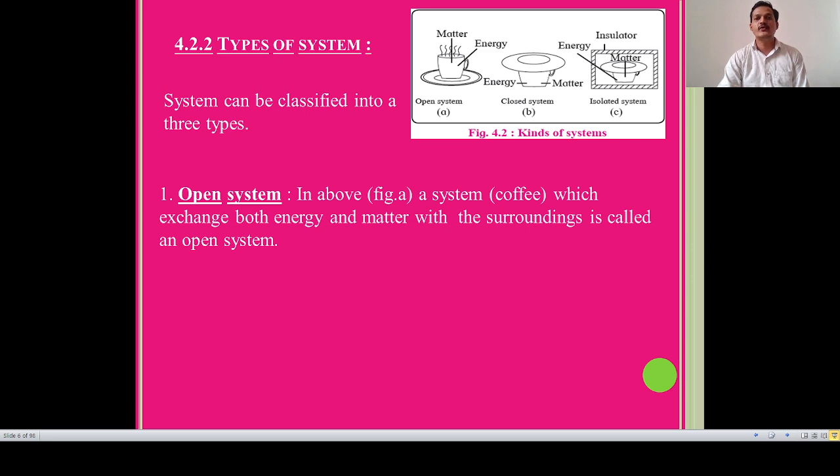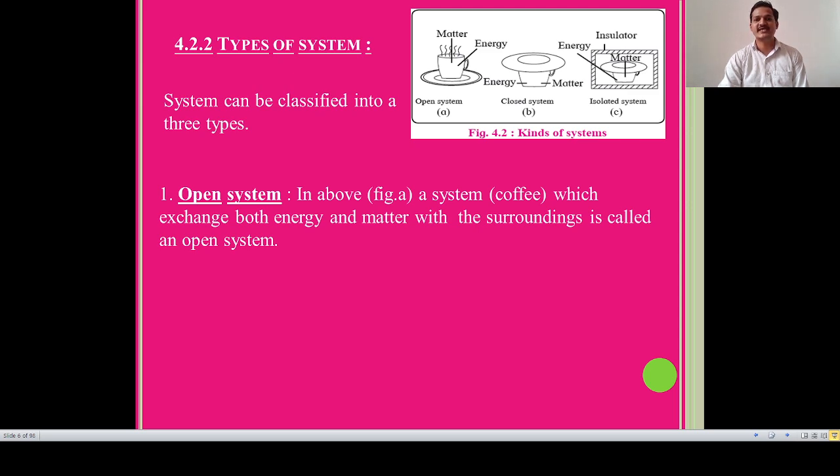Now, if you place a hot cup of tea on a table, after some time we observe that the temperature of the coffee decreases and the quantity becomes a little less. It indicates that matter and energy are transferred into the surrounding, that is, into the air.